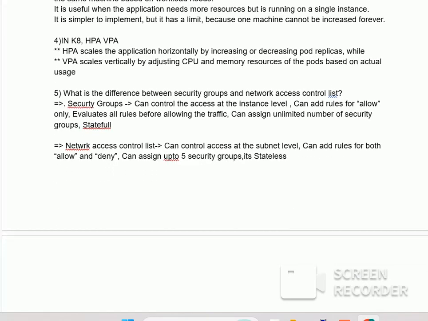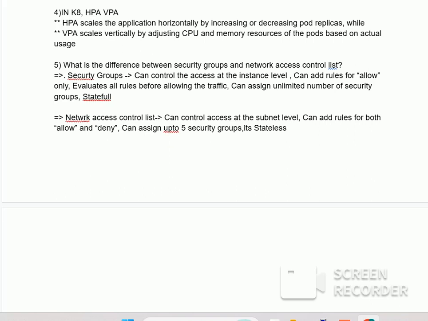Fourth question is, what is horizontal pod scaling and vertical pod scaling in Kubernetes? HPA and VPA. HPA scales the application horizontally by increasing or decreasing pod replicas, while VPA scales vertically by adjusting CPU and memory resources of the pods based on the actual usage.